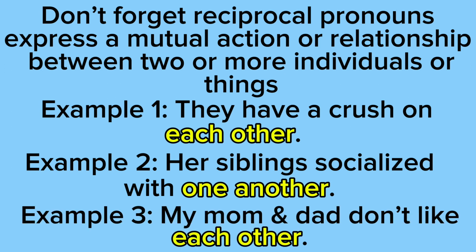Example 3 says my mom and dad don't like each other. We used each other, so that means we're talking about two people. So we're talking about my mom and we're talking about my dad. So that's two people. And this is a mutual action because my mom doesn't like my dad and my dad doesn't like my mom.